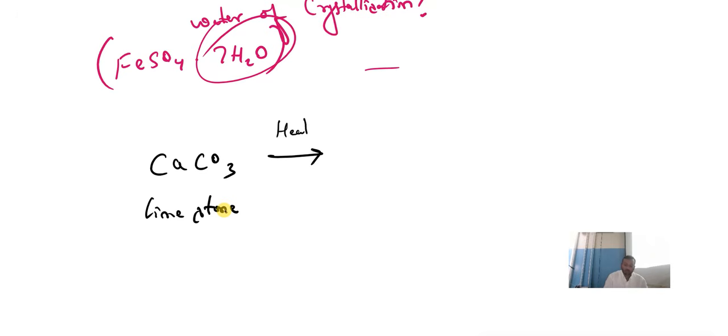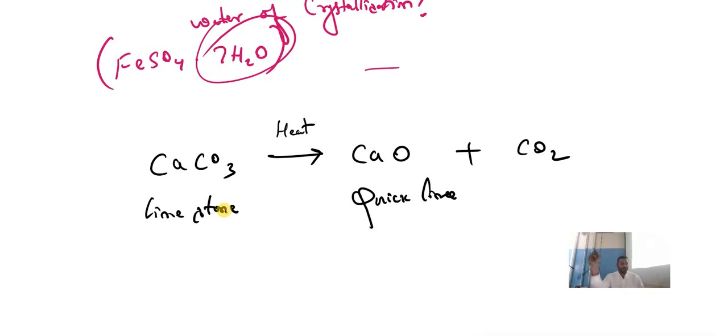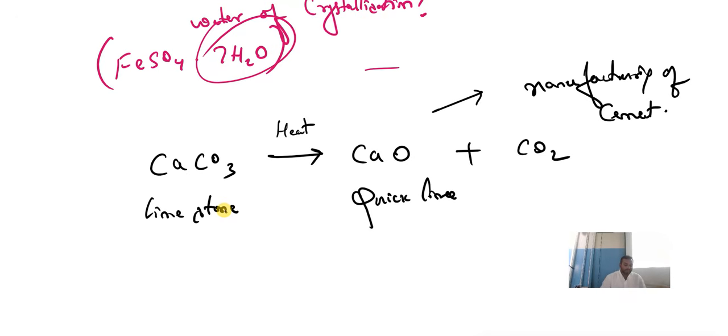Again, when this calcium carbonate is heated, it forms calcium oxide, that is quicklime, plus carbon dioxide gas is liberated. And children, remember, this reaction we use in the manufacturing of cement. 1 mark question: manufacturing of cement. Concept is clear?